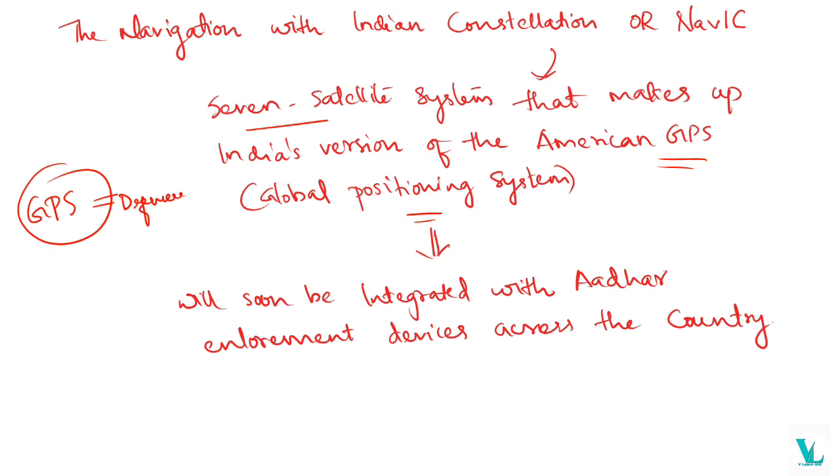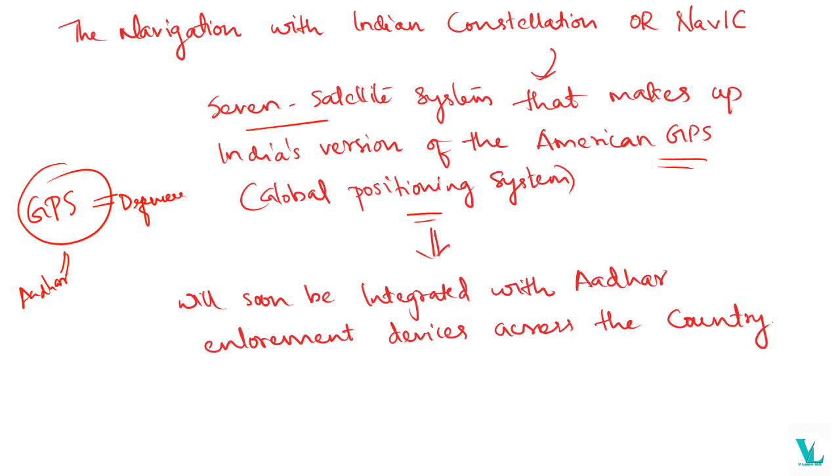Before that, our Aadhaar and everything was enrolled with a foreign GPS system. So it will affect our internal security or national security. So that's why now the government is focusing on interlinking Aadhaar with the navigation system, meaning NavIC.